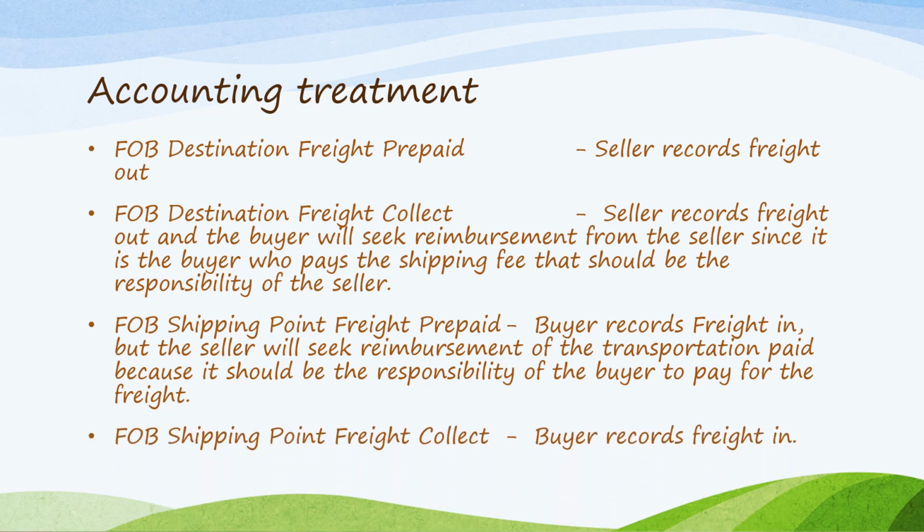FOB shipping point, freight collect. In here, there's no problem because the owner is the buyer. So the buyer will record freight in and then credit cash, because it is the buyer who actually also paid the freight cost.